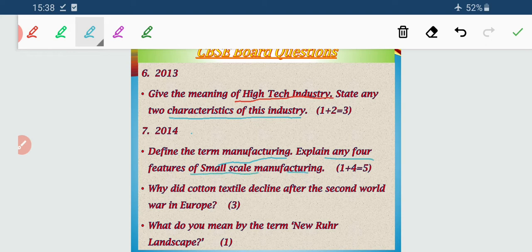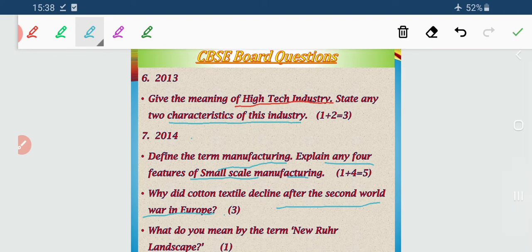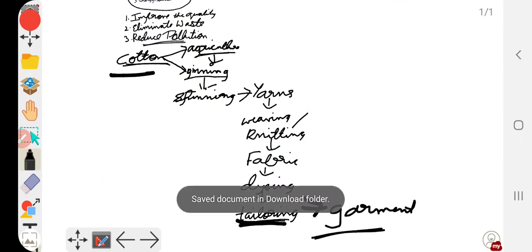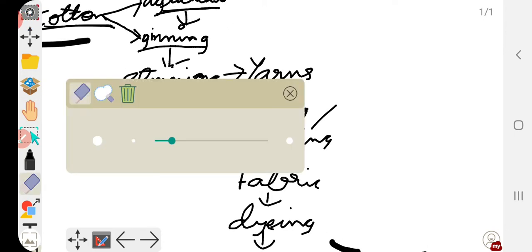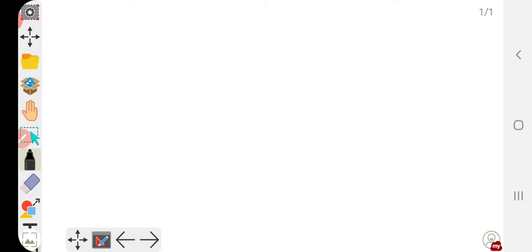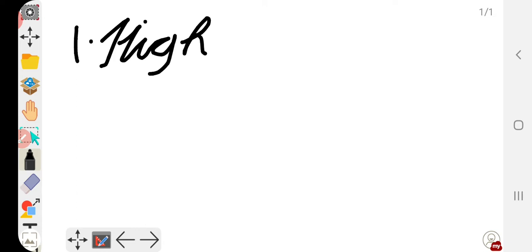Why did cotton textile decline after the Second World War in Europe? Now please follow, why after the Second World War the cotton textile industry declined. Number one, high quality cotton is not produced in Europe.